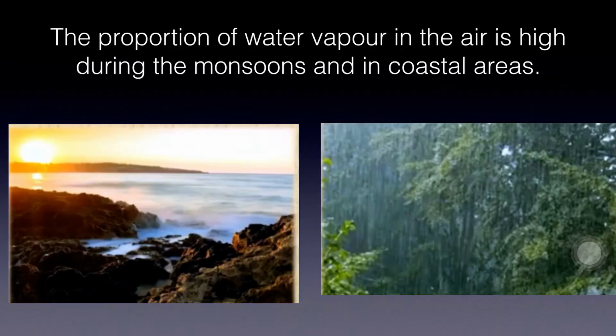The proportion of water vapor in the air is high during the monsoons and in coastal areas. As a result, we feel the dampness or humidity. This all was about moisture.